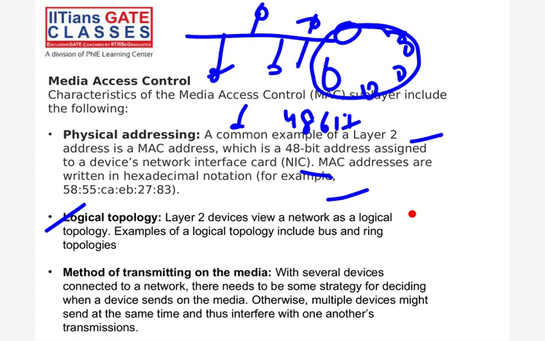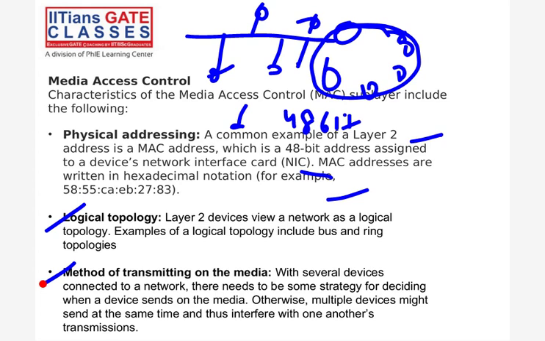Now, the next point is the method of transmitting on the media. How we have to send the data on the media, that will also be decided by media access control. See what I'm saying: multiple devices are there. Let's say I'm using a single data bus path, and on that single data path, multiple devices are connected. If at the same time they are sending data on the path, collision can happen, right?